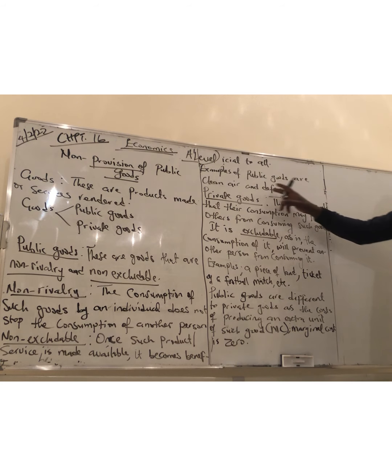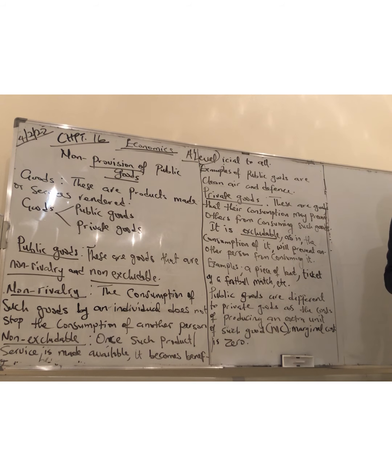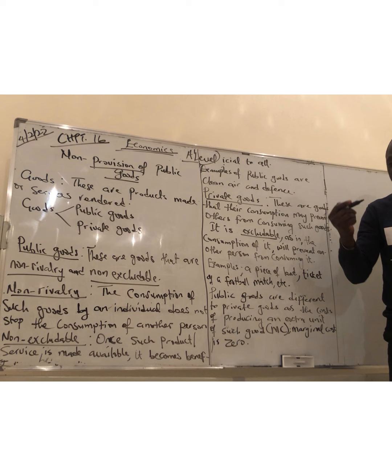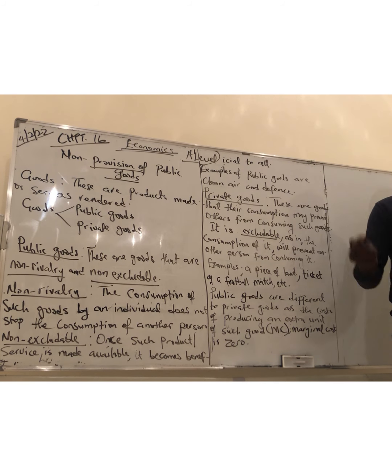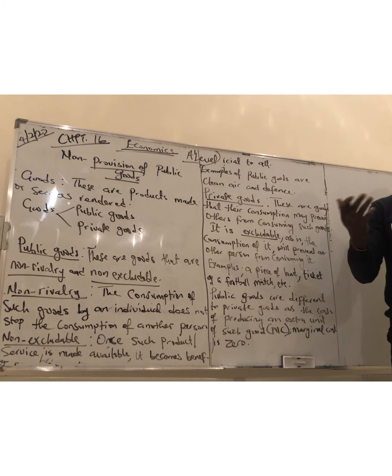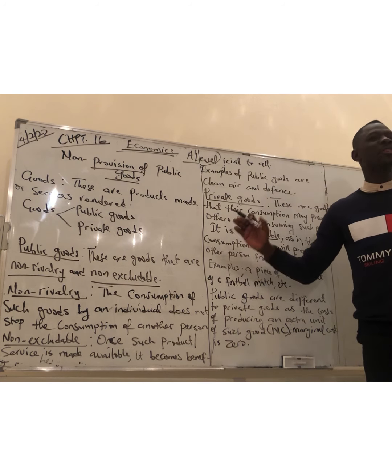So examples of public goods are clean air and defense. Taking clean air in does not stop you from taking it. Defense is also a public good. Street lighting: if there's light on the street, me using it to see does not stop you from seeing. So I will see with it, you see with it, everybody can see with it. It makes the whole street clearer and brighter, and that does not exclude you or me from seeing it. So that's what we mean by non-excludable and non-rival.